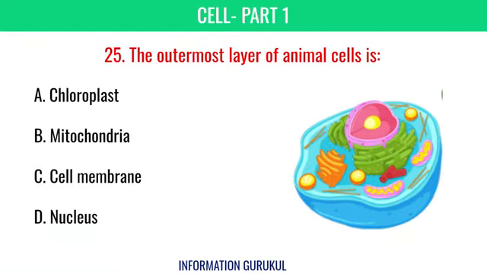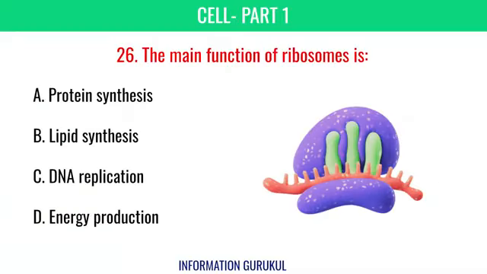The outermost layer of animal cells is cell membrane. The main function of ribosomes is protein synthesis.